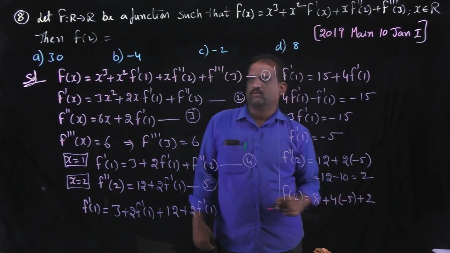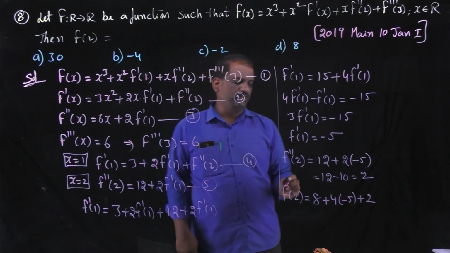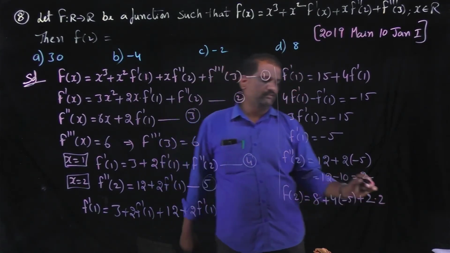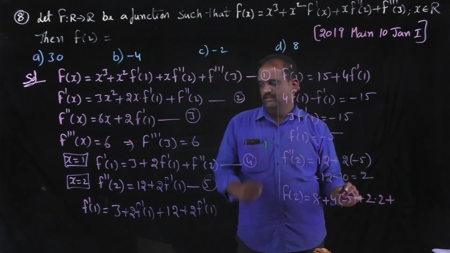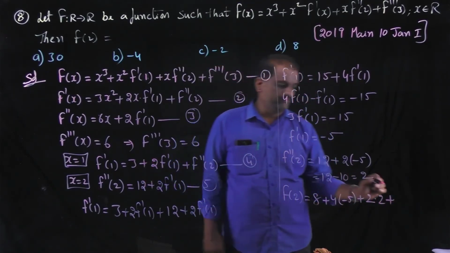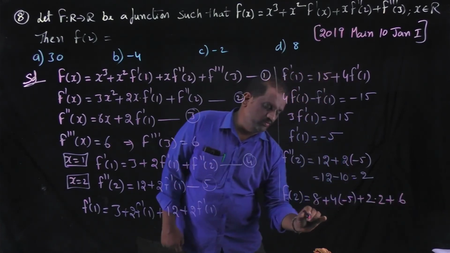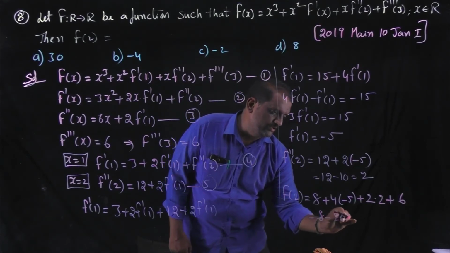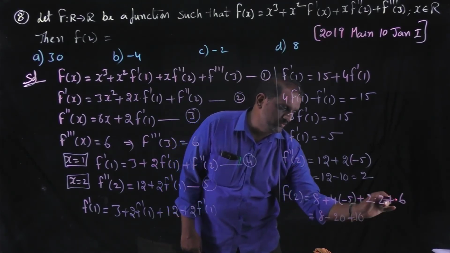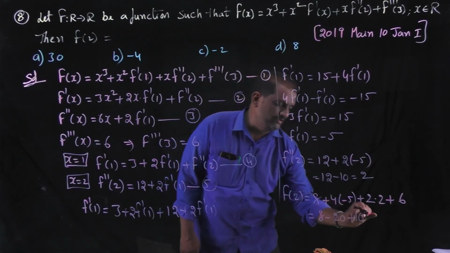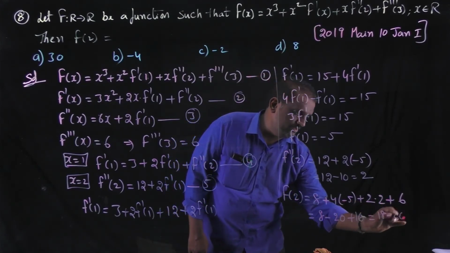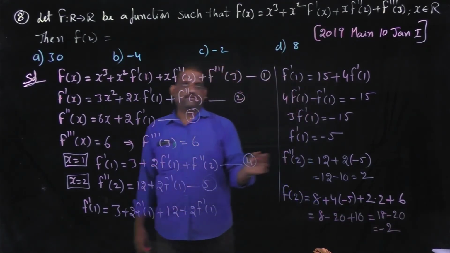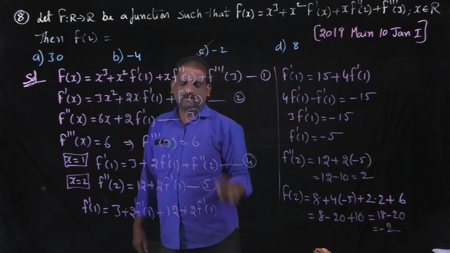f double dash of 2 is 2 plus f triple dash of 3. f triple dash of 3 is 6. That is equal to 8 minus 20 plus 10. 2 2 is 4, 4 plus 6, 10. 10 plus 8, 18 minus 20, that is equal to minus 2. The value of f of 2 is minus 2. Then option C is the correct option.